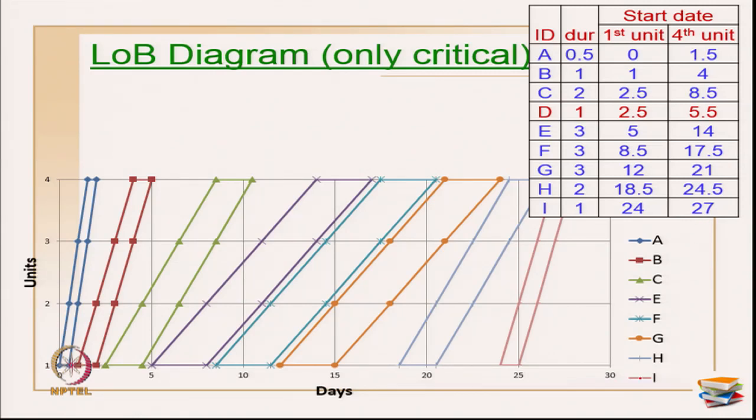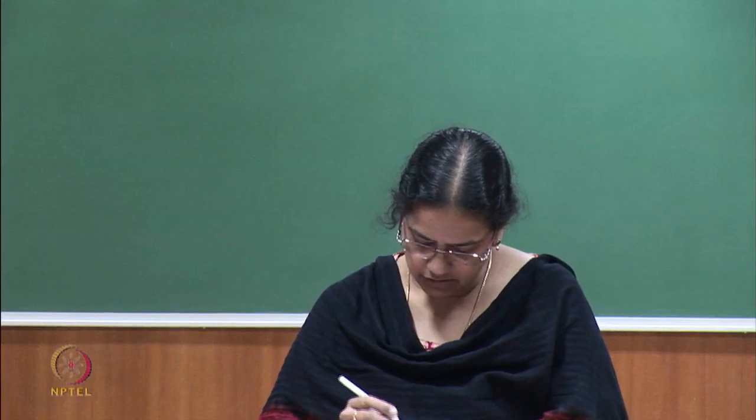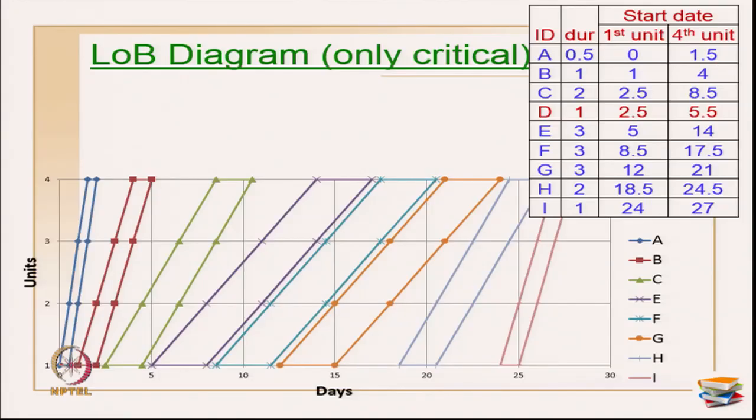Now, these points will tell me what points to plot on the graph. Maybe you can take a graph sheet or you can plot it on Excel using charts, whatever method you are comfortable with. I have used charts for plotting the same. So, activity A: start of first unit is 0, start of 4th unit is 1.5.